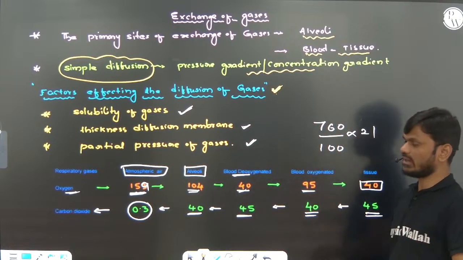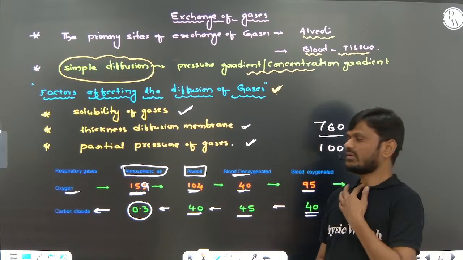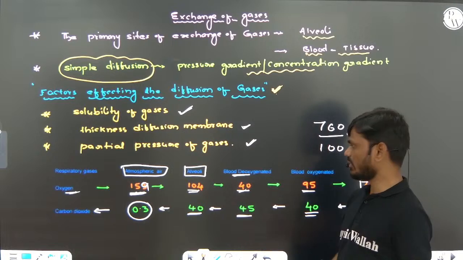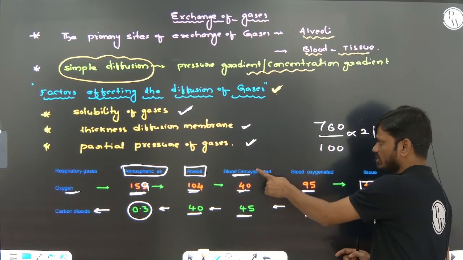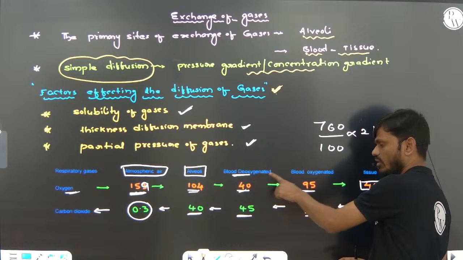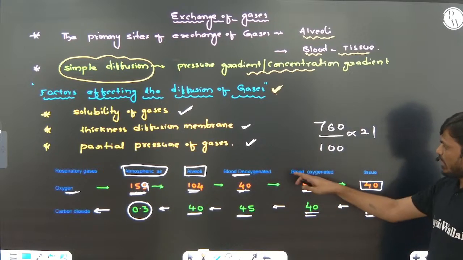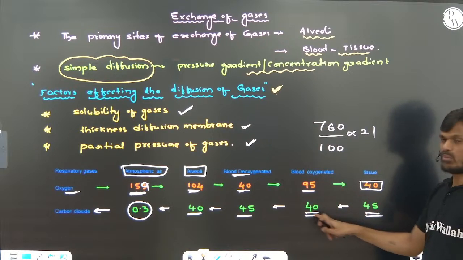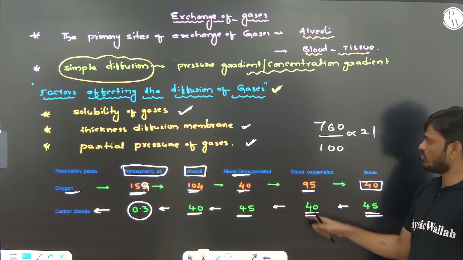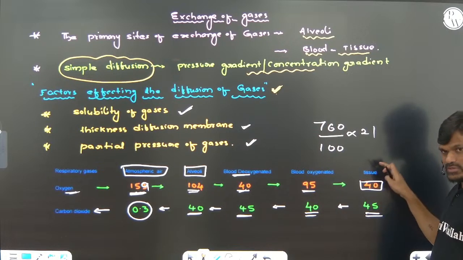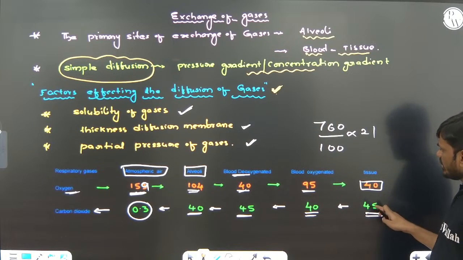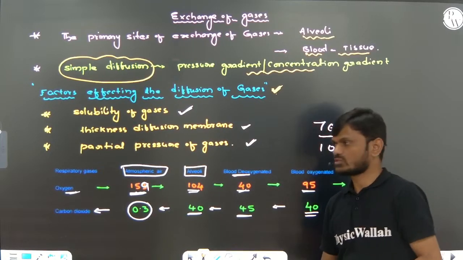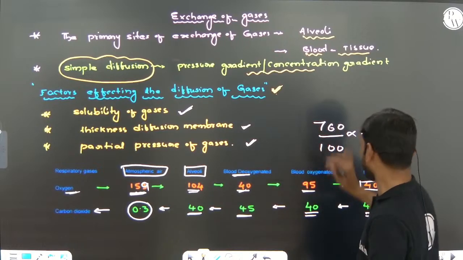So a question they may ask is, what is the partial pressure of atmospheric air? Or they will compare the partial pressure of oxygen in deoxygenated blood and the partial pressure of carbon dioxide in oxygenated blood. Both are the same. The partial pressure of carbon dioxide in tissue is greater than the partial pressure of oxygen. So they will ask statement based questions. This is very, very important.